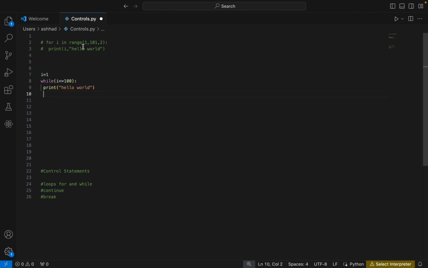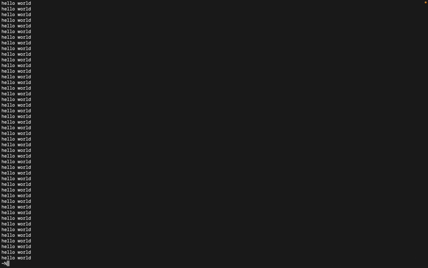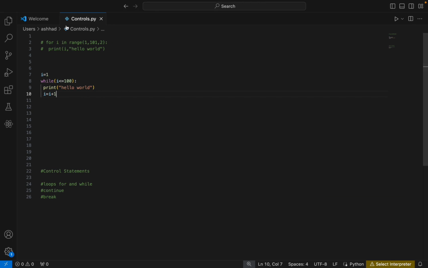In a for loop, by default, it will update the value of the control variable. But when it comes to a while loop, we have to manually update our control variable. So let's see how it will work. Yeah, it is working. So this is the difference between while loop and for loop. This is how we can change the behavior of our code using loops.